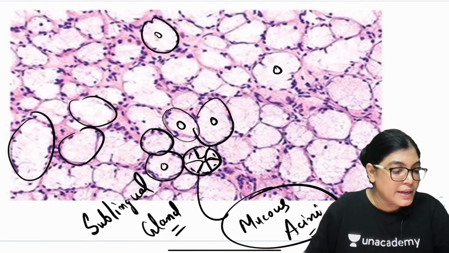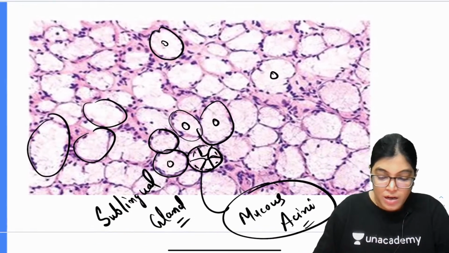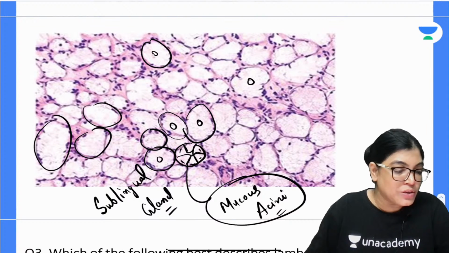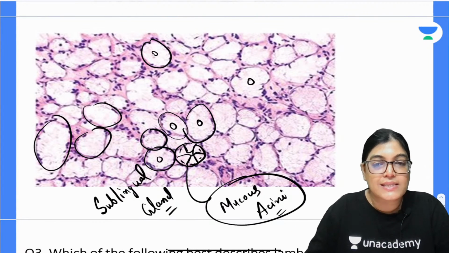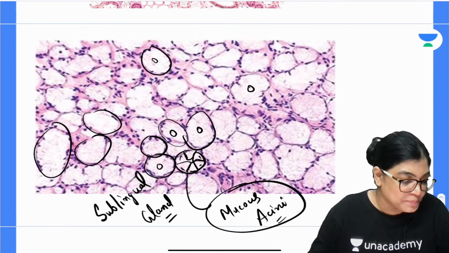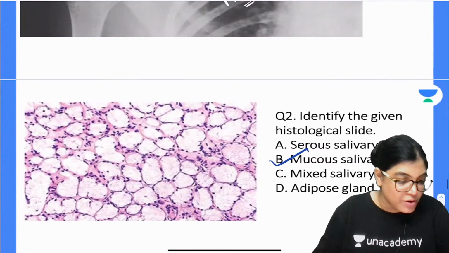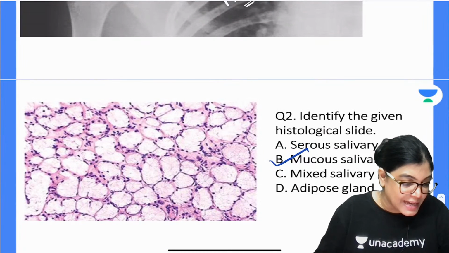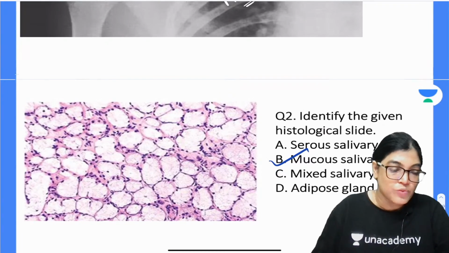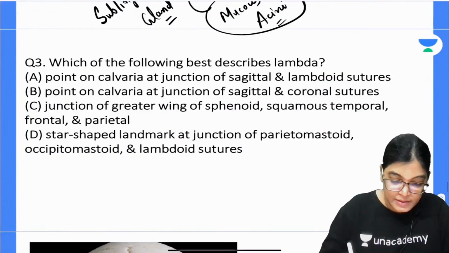So is the doubt clear, all of you? Are you now satisfied that this is a slide of sublingual salivary gland or mucus acini? Let me know. So the answer of the second is B. Yes, I got it, Nirja has given the right answer, and Shireen, all others, those who have made a mistake, is it clear? Now let's move on to the next MCQ, that is MCQ number 3.